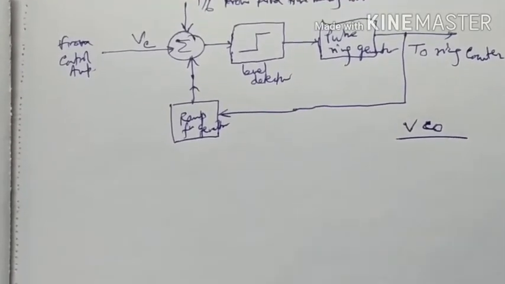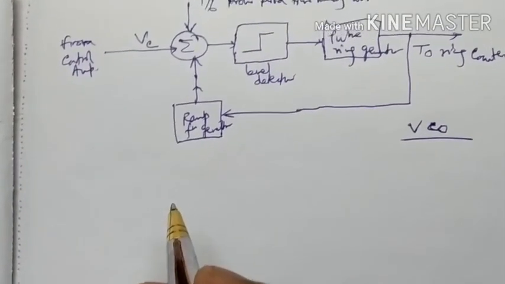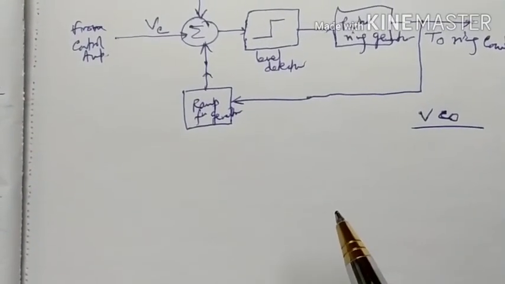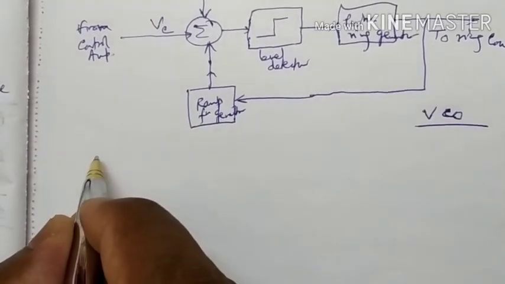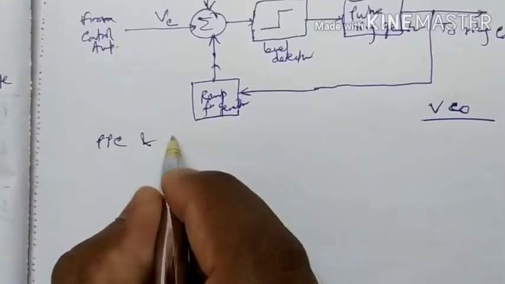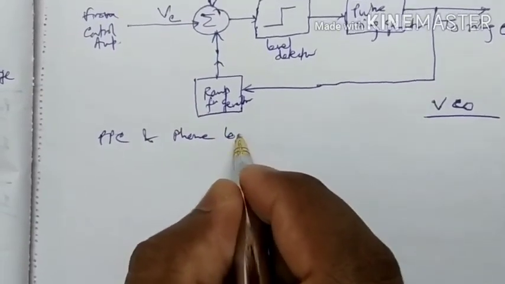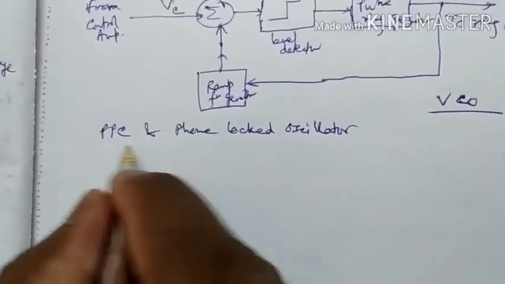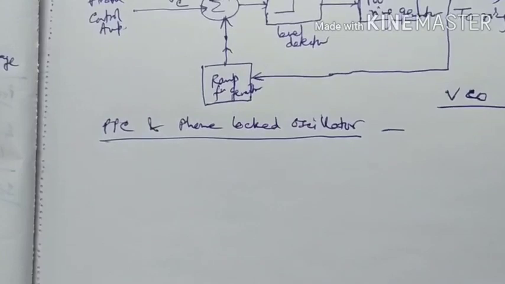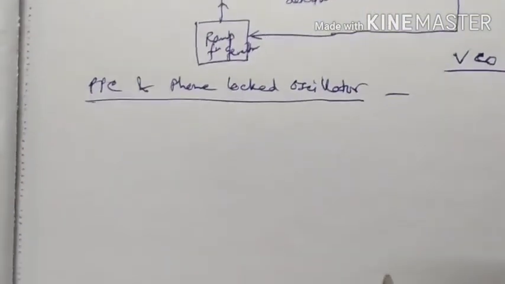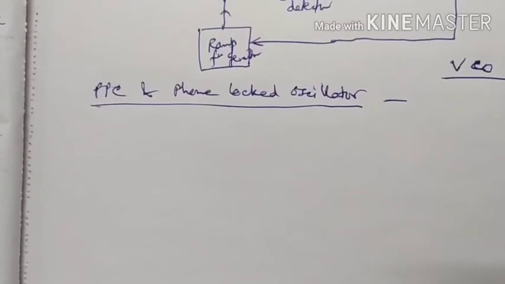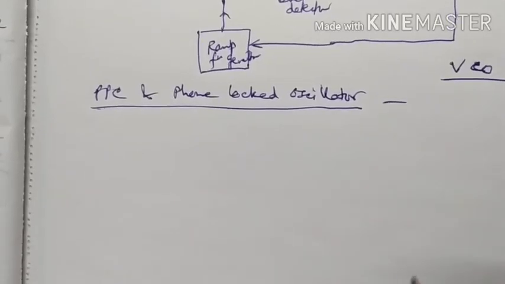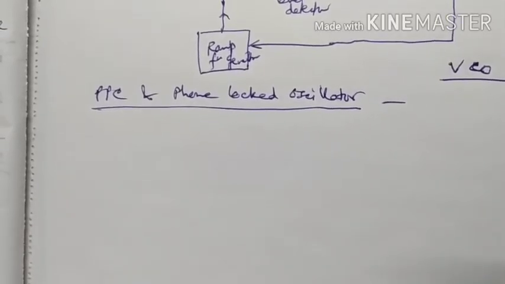And what is PPC? That is pulse phase control and the principle of the phase locked oscillator. It is the alternative control philosophy to IPC, in which the voltage controlled oscillator delivers a train of pulses at a frequency directly proportional to the DC control voltage Vc.